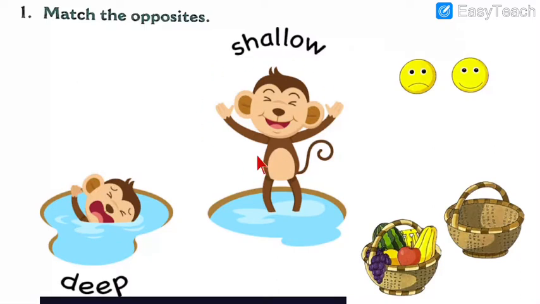And can you see this monkey is happy? Why is he happy? Because the water level is just at his feet, not even above his knees. So this hole is not very deep. It is called shallow. That is why opposite of deep is shallow. He is standing very easily in this water because there is the ground just after 1 or 2 feet. But here this monkey is very afraid because he can get inside the water at any time because the hole is very big inside. Now I hope you understood what is the meaning of deep and shallow.